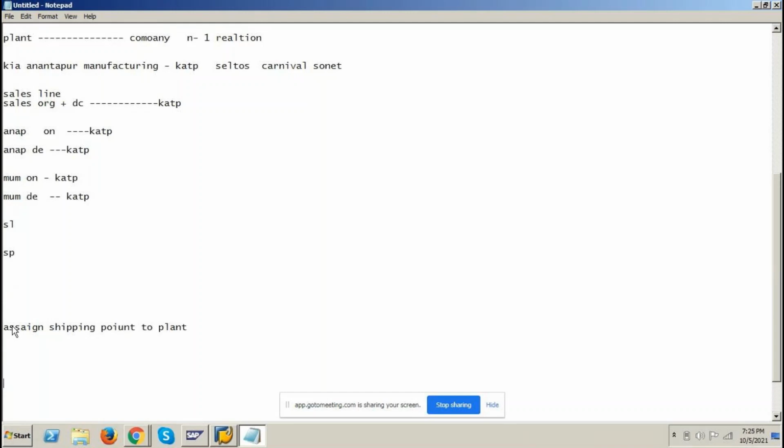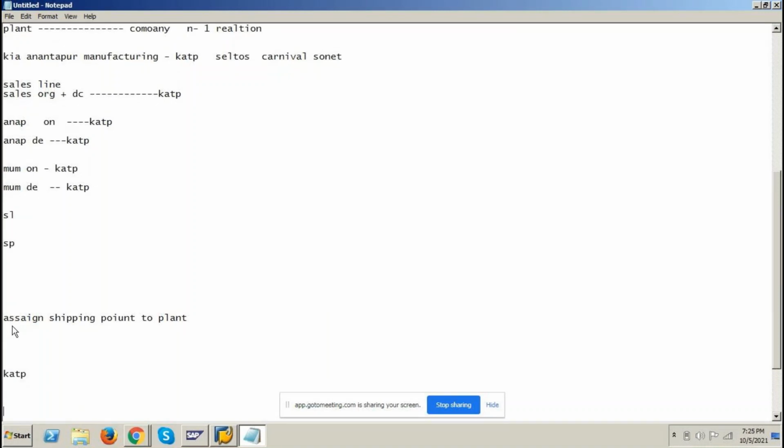What is the relationship? It's not mandatory that one plant will have only one shipping point. Suppose we have three plants, plant 1, plant 2, and plant 3, and only one shipping point, for example SHPT1. This shipping point can be assigned to all 3 plants, or it can be assigned to only one plant, depending on the case. What I mean to say is that however many shipping points there are can be assigned to any number of plants. So the relationship between shipping point and plant is n to n relationship.